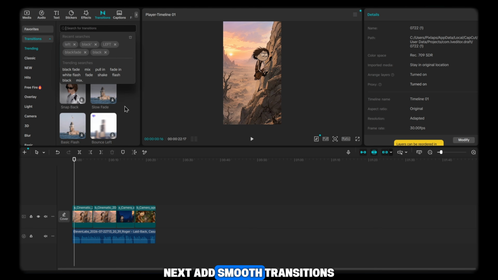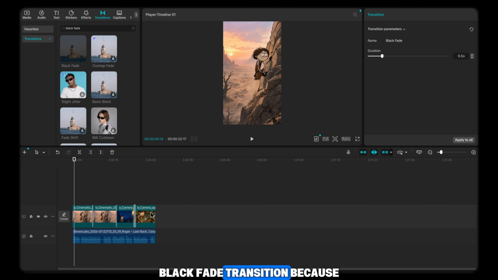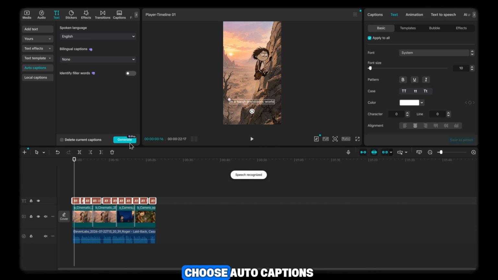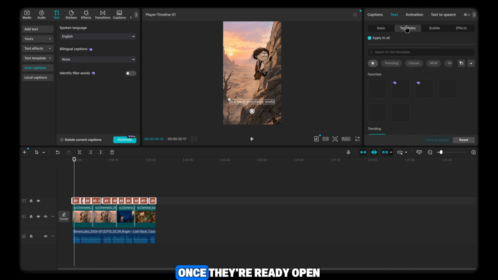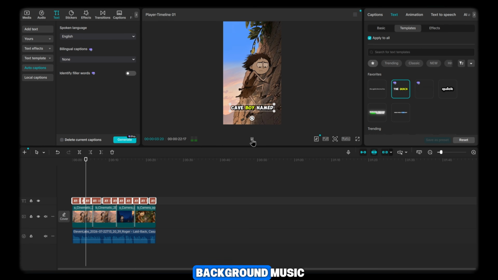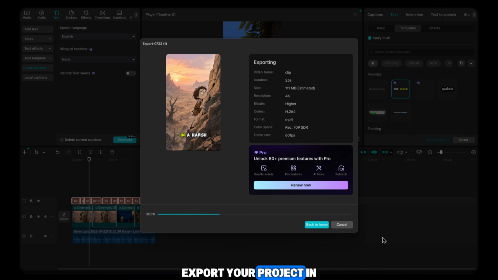Next, add smooth transitions between each clip. I personally prefer using a simple black fade transition because it creates a clean cinematic look. After that, generate your subtitles. Go to the text section, choose Auto Captions, and let CapCut automatically generate your captions. Once they're ready, open the Templates section and select any subtitle style you like. You can also add background music if you want to make the video more engaging. When everything is finished, export your project in 4K resolution for the best possible quality.